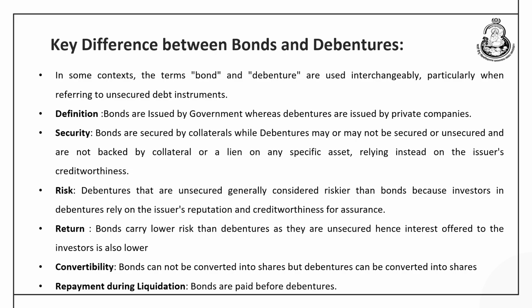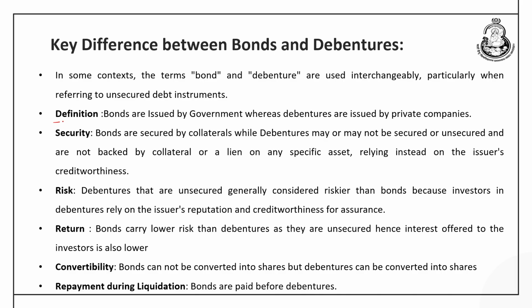Now, it is important to discuss what is the difference between the bonds and the debentures. In some contexts, the bonds and the debentures are used interchangeably, particularly when referring to unsecured debt instruments. So, for the understanding purpose, we can discuss the difference between the bonds and debentures under different heads.